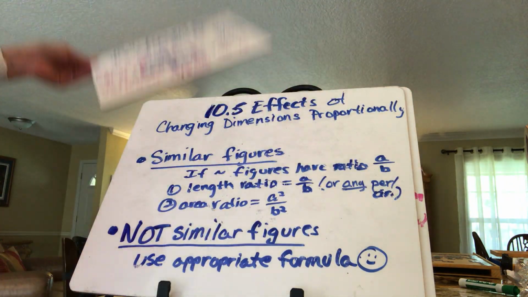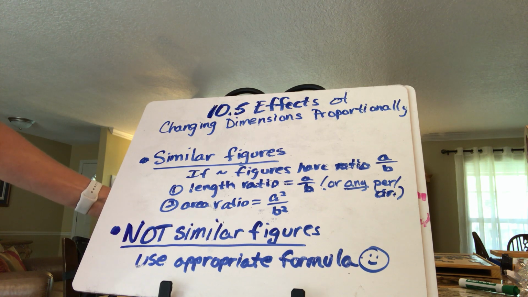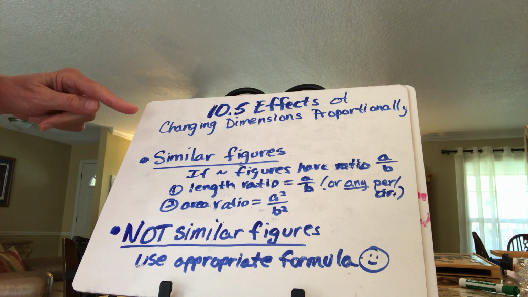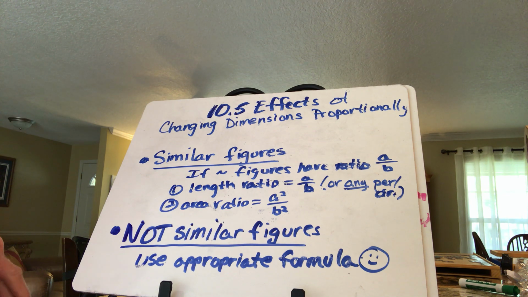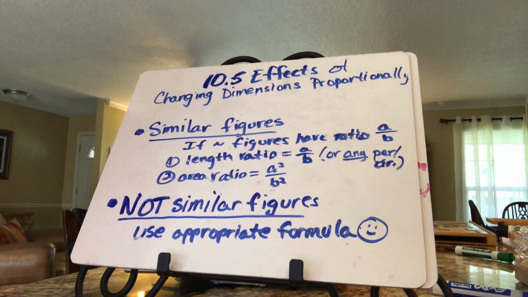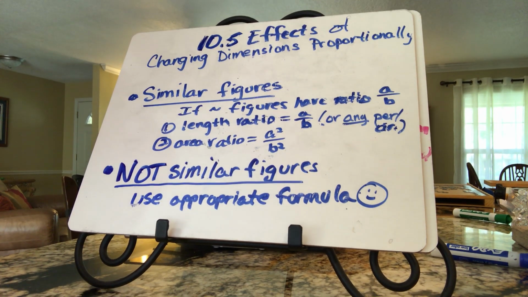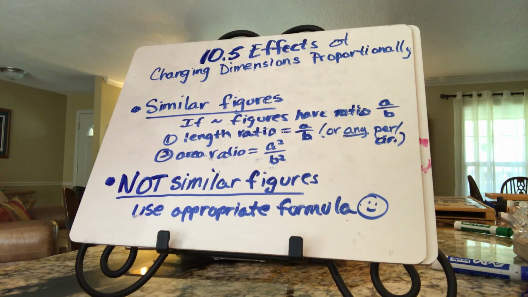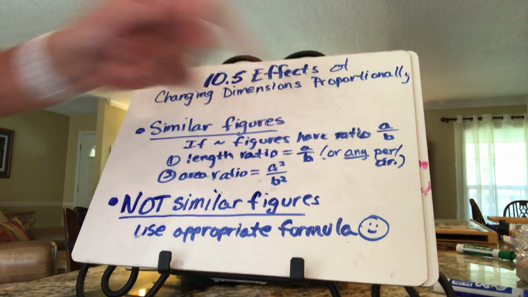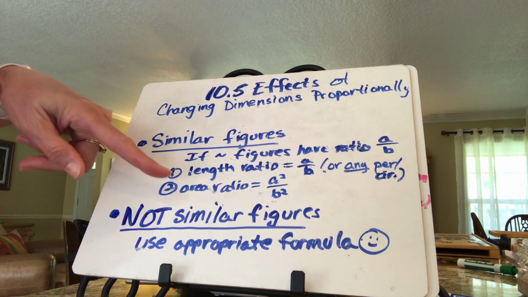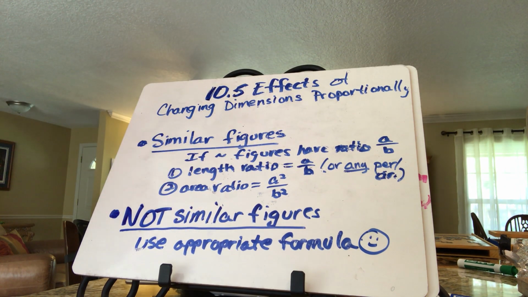10.5 is actually a lot easier, because 10.5 just goes and puts 2 things together that we've had from before. And that is 10.5 is effects of changing dimensions proportionally. If the figures are similar, you are definitely just like you were before in saying, oh, I'm just going to use the perimeter or circumference ratio and say it's the same as the similarity ratio. If it's the area ratio, don't forget you have to square it.